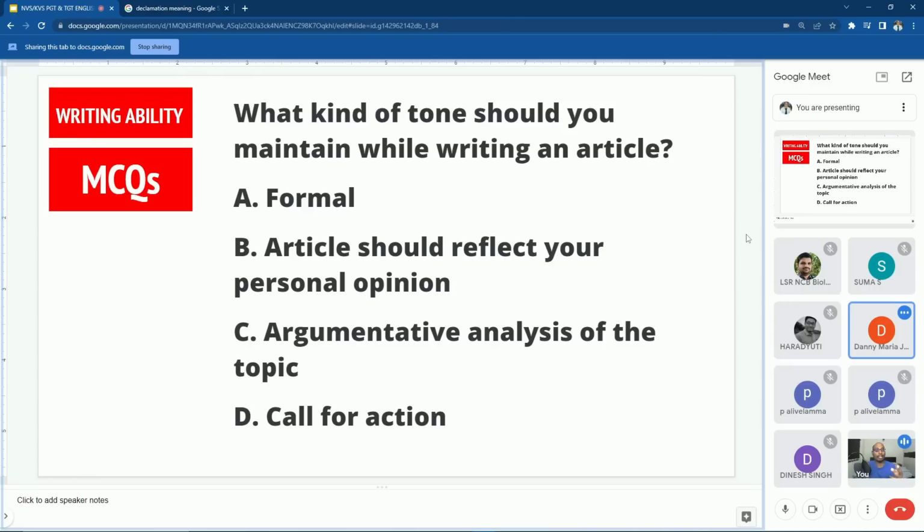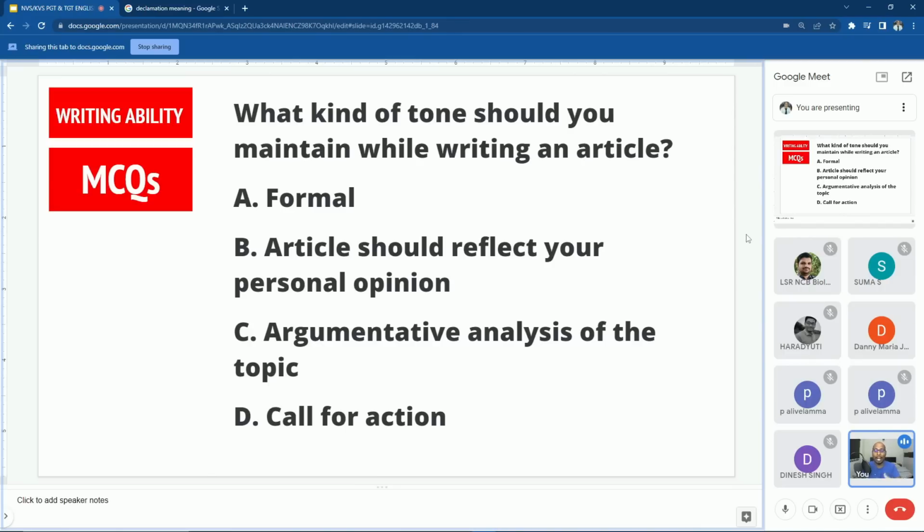There are two types of articles, no? Verbal input and visual input. So articles are meant for writing something. So what would be the tone of your article? It should definitely be in a formal tone, no? But why do we use an article? For argumentative analysis.